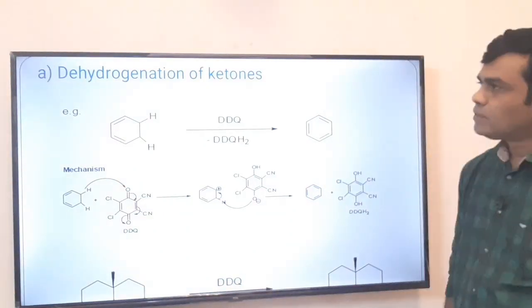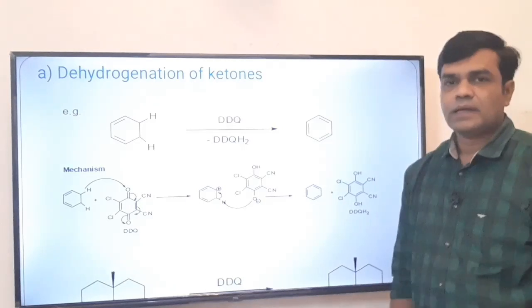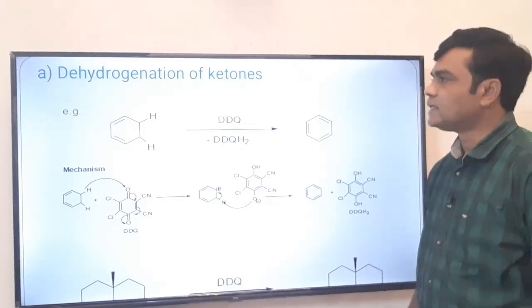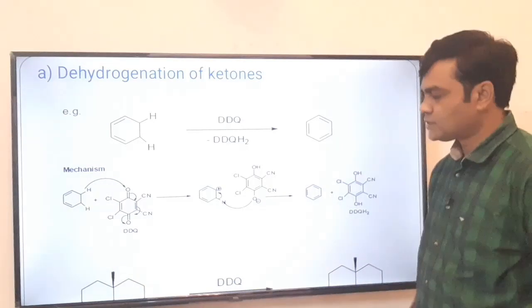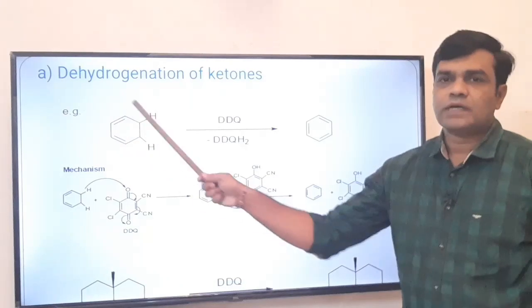Now, directly coming to the applications of DDQ. As I told you, this DDQ is also an aromatizing agent. It aromatizes the compounds. See, what is this? It is cyclohexadiene.